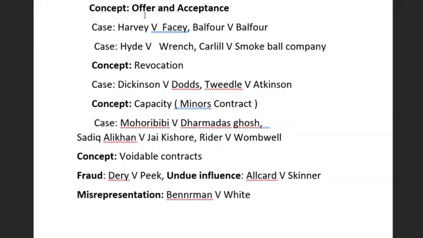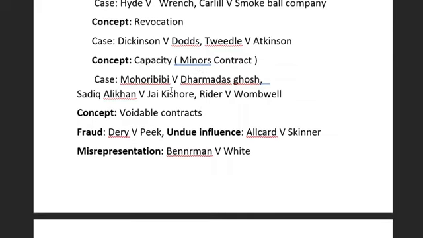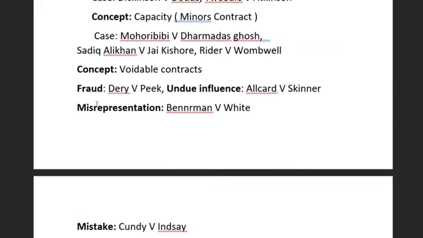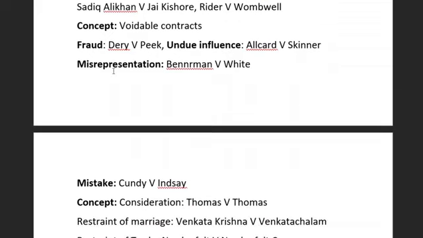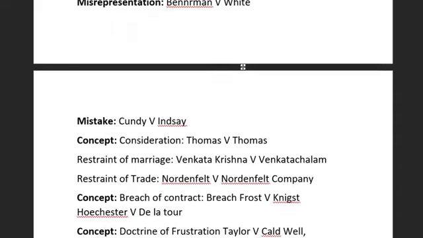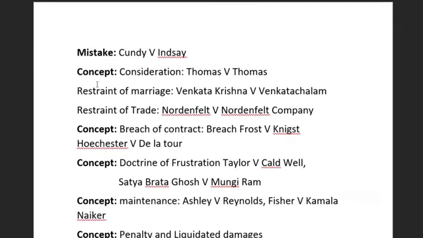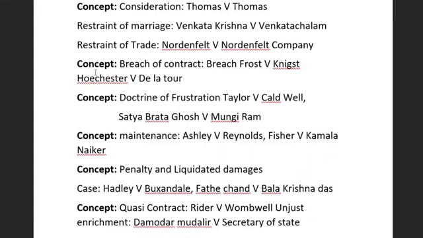Under offer and acceptance you have to see Carlill versus Carbolic Smoke Ball, Balfour versus Balfour and Harvey versus Facey. Likewise revocation, Dickinson versus Dodds and Stevenson versus McLean. Capacity, that is the famous case law, Mohori Bibee versus Dharmodas Ghose. Next, voidable contracts, Derry versus Peek; undue influence, Allcard versus Skinner; misrepresentation, Bisset versus Wilkinson; mistake, Cundy versus Lindsay. Consideration means Thomas versus Thomas. Privity of marriage, Venkata Krishna versus Venkatachalam.